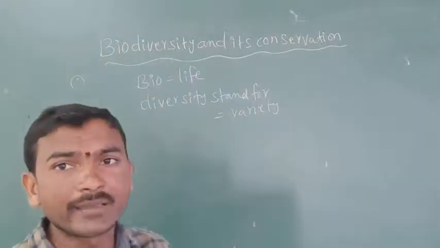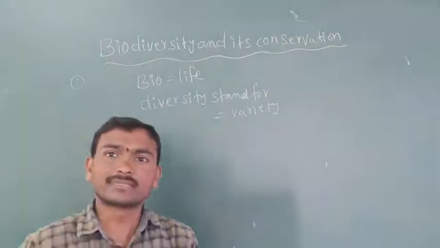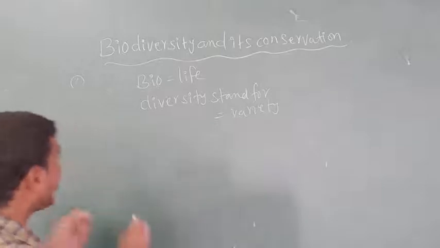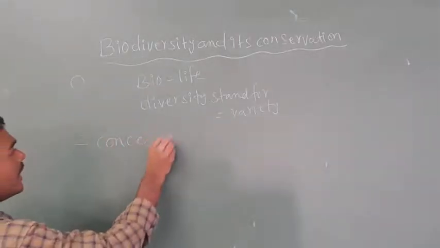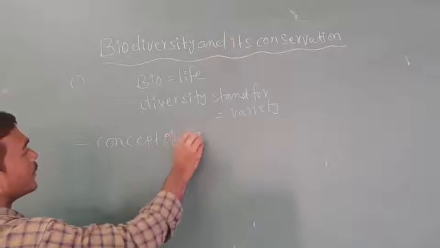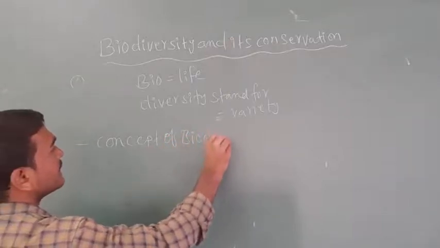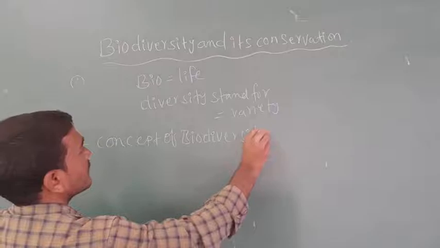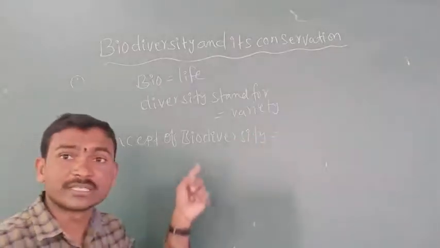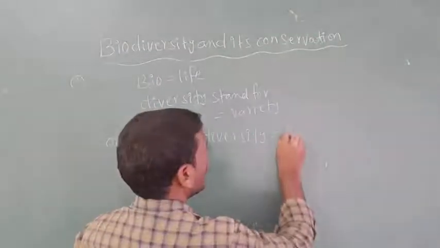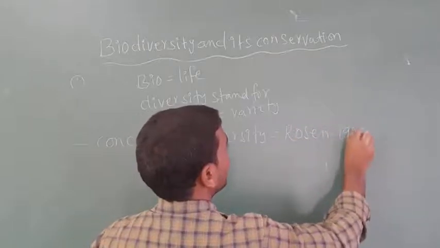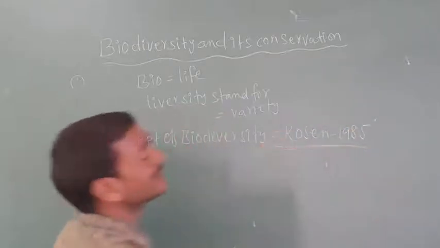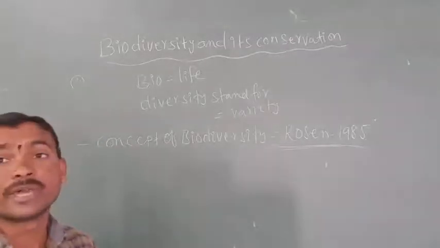Actually, the concept of biodiversity was first given by Rosen in the year 1985. The term biodiversity was coined and popularized by Edward Wilson.